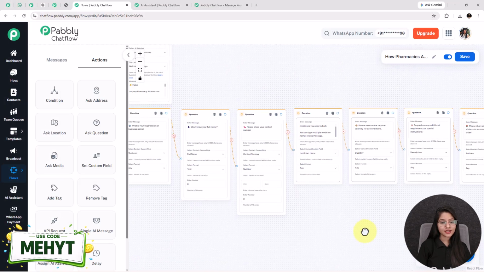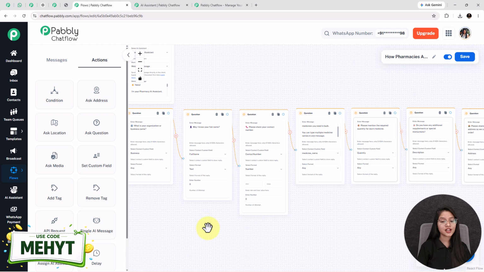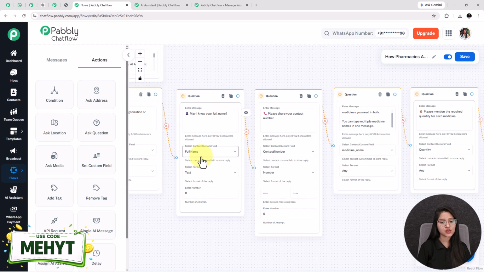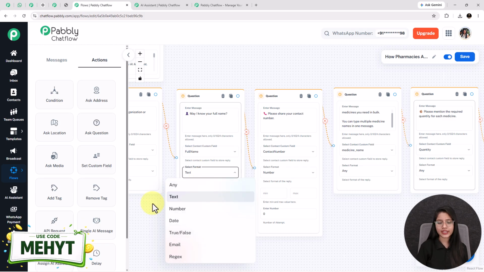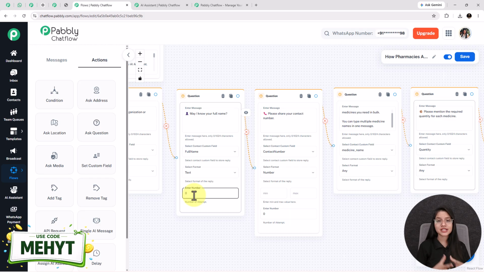Here I have added a question node where I ask the customer to share their full name. That's why I have selected the contact custom field as full name and the format as text, as a name should always be in the format of text. Next, the number of attempts. Number of attempts is defined as how many times your customer can re-answer the question that you have entered in this field.